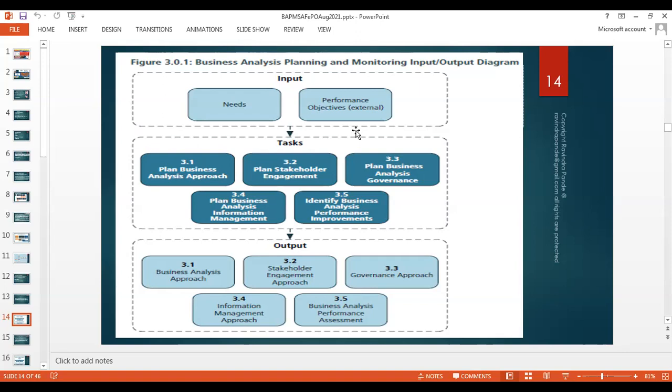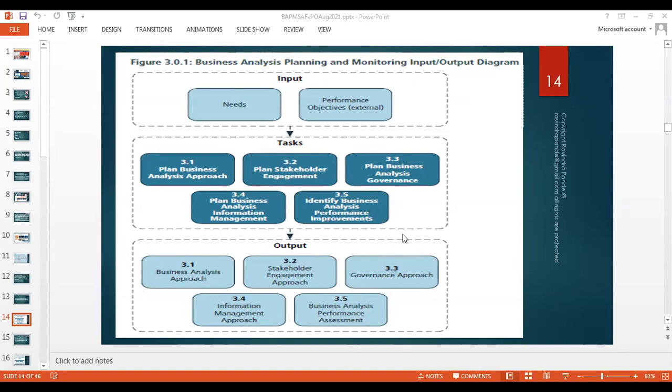And then we normally go ahead with the 5 tasks as depicted by the PM book: plan business analysis approach, plan stakeholder engagement, plan business analysis governance, plan business analysis information management, and identify business analysis performance improvement, right?